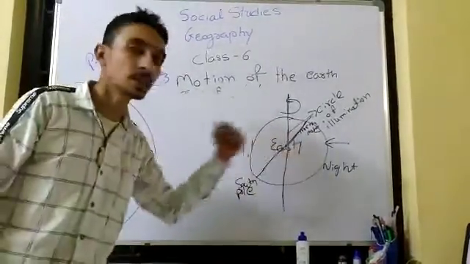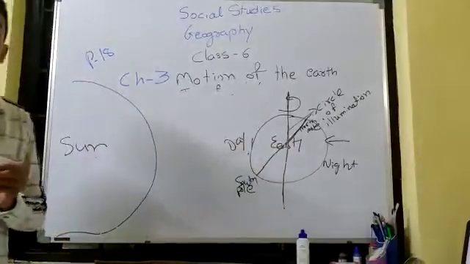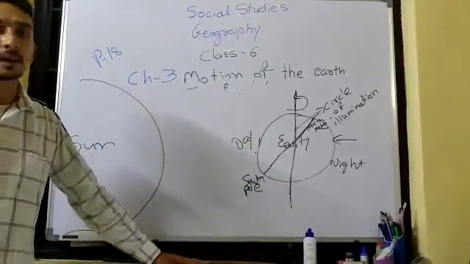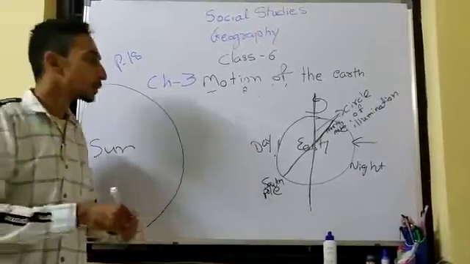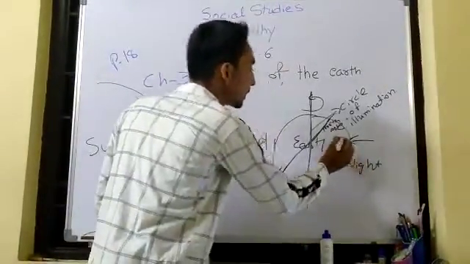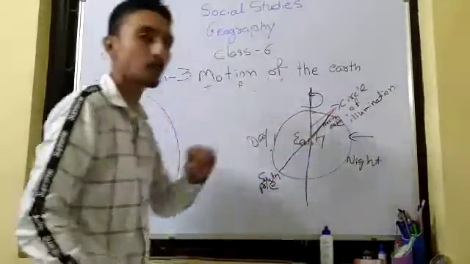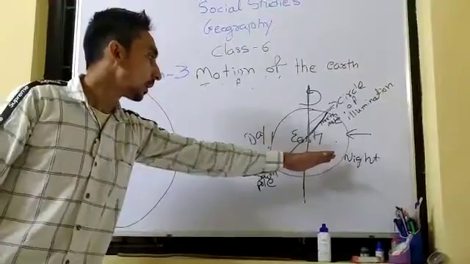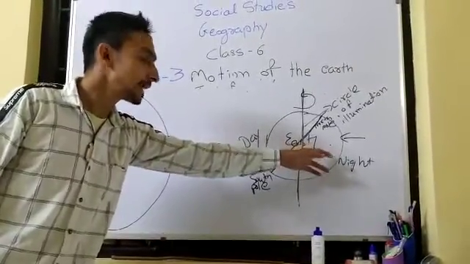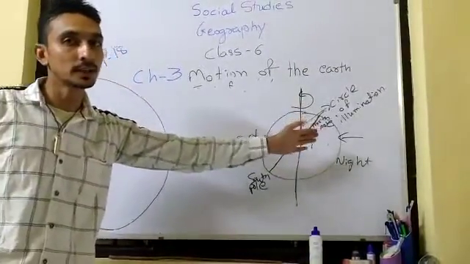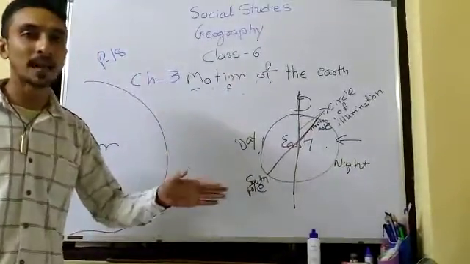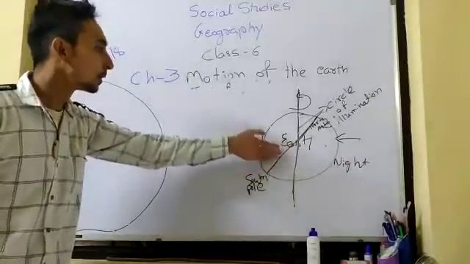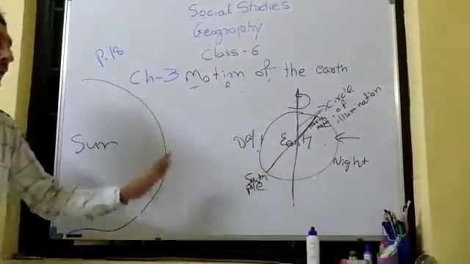No vegetation would grow, as we know that the process of photosynthesis in plants requires sun, right? So no green vegetation would grow in this portion just because the sun is not shining on it. So no photosynthesis in the plants and no vegetation, right? This portion would remain lit all the time.